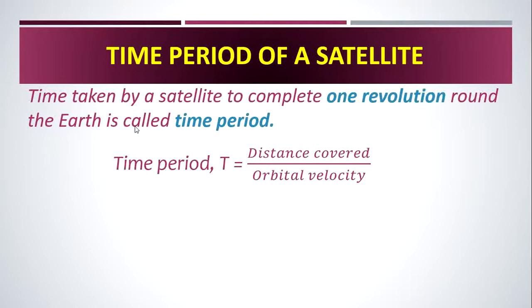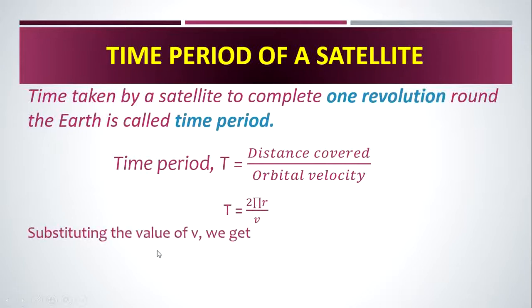Time period T is equal to distance covered by orbital velocity. T is equal to 2 pi R by v, where R is the radius of the orbit and v is the velocity. It is the formula to find out the time period. Now, we have to substitute the value of v, that is the orbital velocity formula.